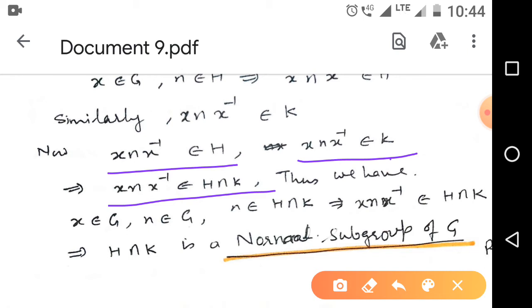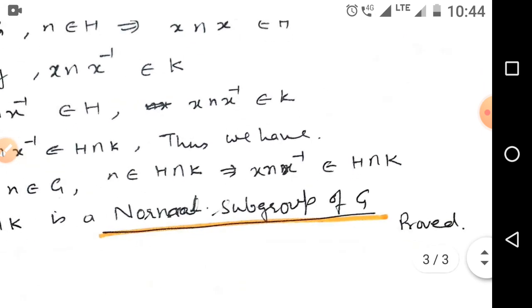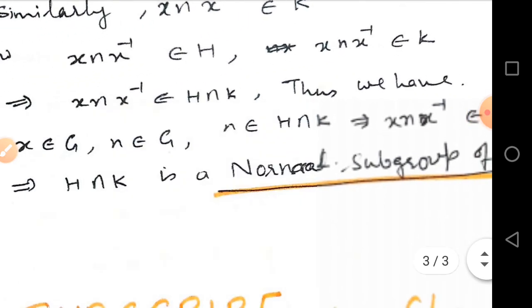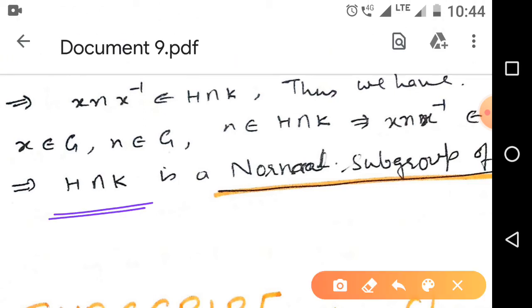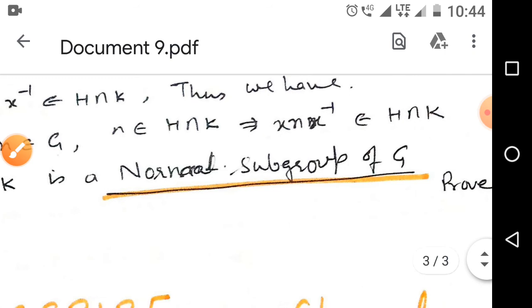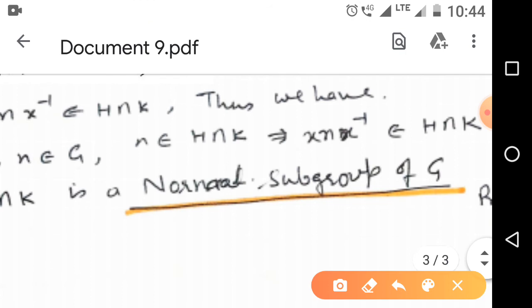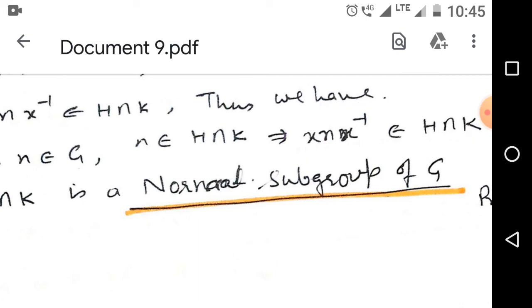Thus we have x belongs to G, n belongs to H intersection K, and x n x inverse belongs to H intersection K. This implies H intersection K is a normal subgroup of G, because this property holds good for H intersection K.